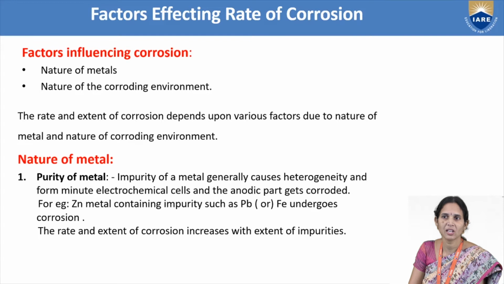Here zinc metal will act as anode, then iron metal will act as a cathode, and zinc metal will undergo corrosion. It means if the purity of the metal is 100%, there is no corrosion. If zinc metal purity is 100%, no corrosion. If zinc metal purity is only 50%, then corrosion will take place. So if the purity of the metal is more, then corrosion will be less. If the purity of the metal is less, then it leads to corrosion.